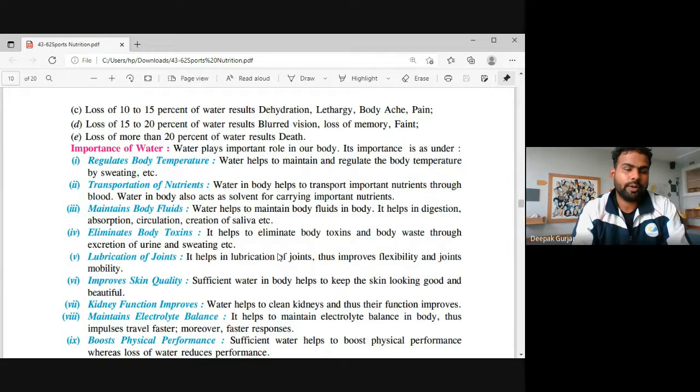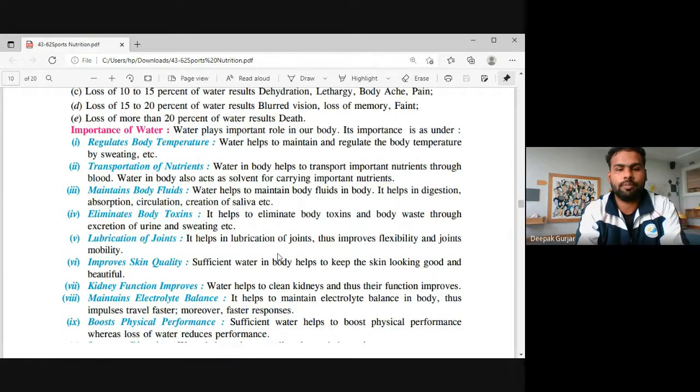So if we go through quickly the importance of water. It will regulate our body temperature. It provides transportation of nutrients, maintenance of body fluid, and elimination of toxins from the body like nitrogenous waste in the form of sweat. It will lubricate our joints. It will improve our skin tone. It will maintain the electrolytic balance in our body, and it will boost the performance of our blood.